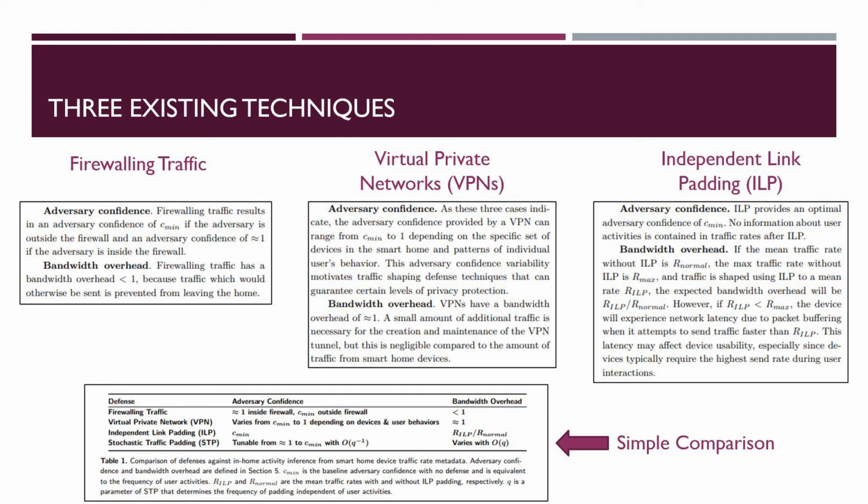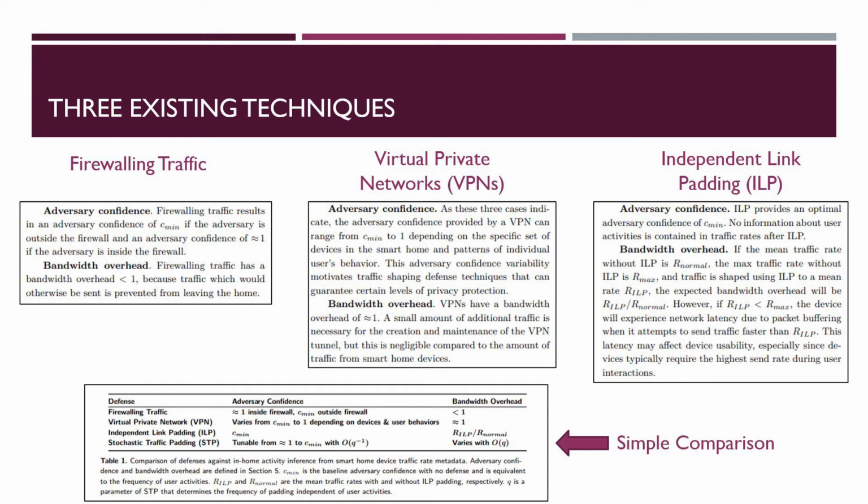The next technique is to have all smart home traffic go through a virtual private network. Quoted from the article, "A VPN wraps all traffic from an endpoint in an additional transport layer, aggregating it into a single flow with the source and destination IP addresses of the VPN endpoints. This aggregation could make it difficult to determine which variations in the overall traffic rate observed from outside the VPN correspond to user interactions with individual devices."